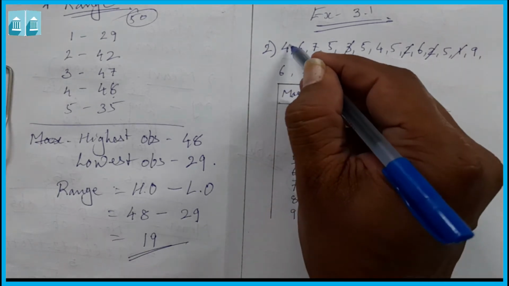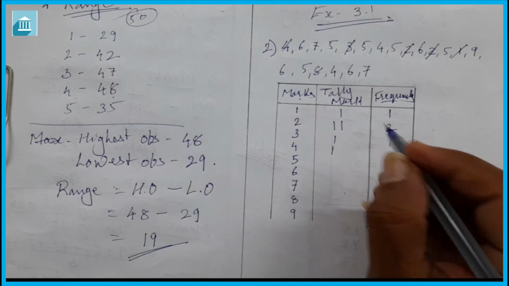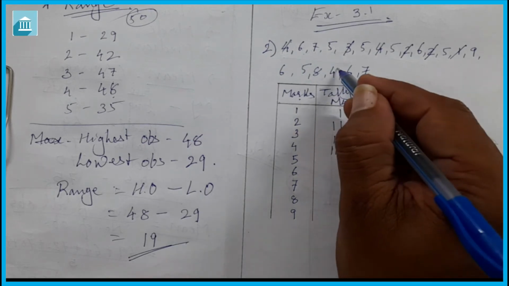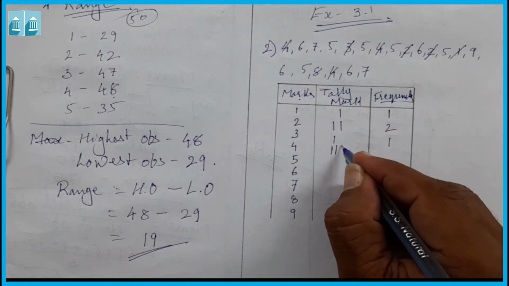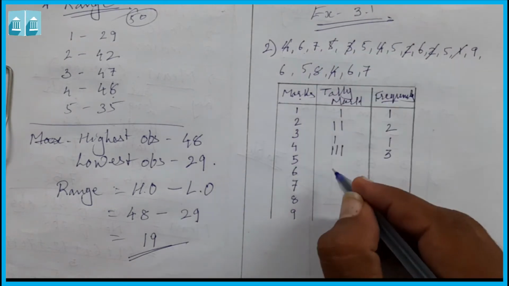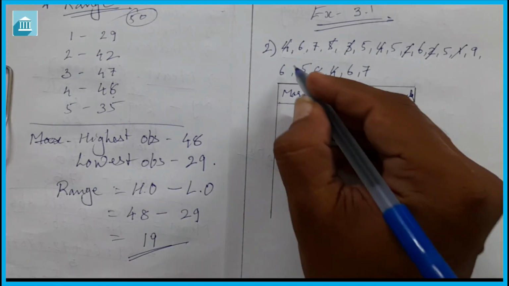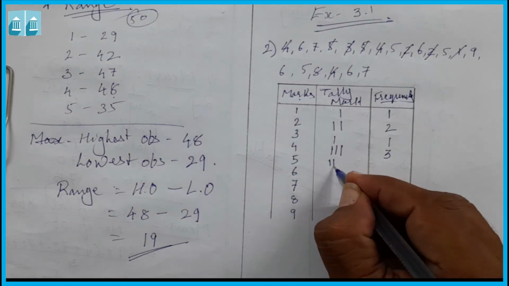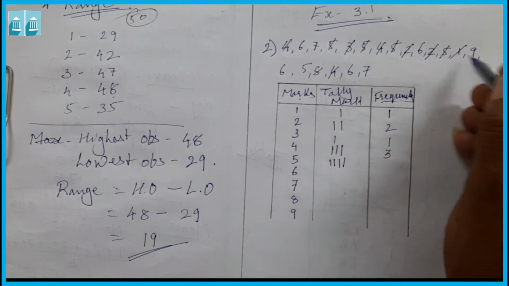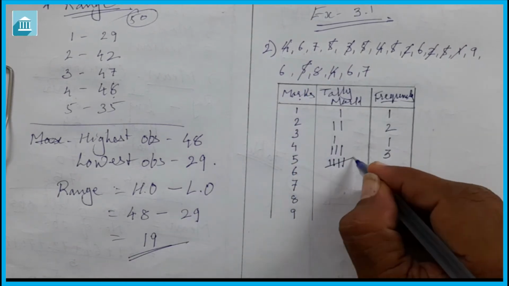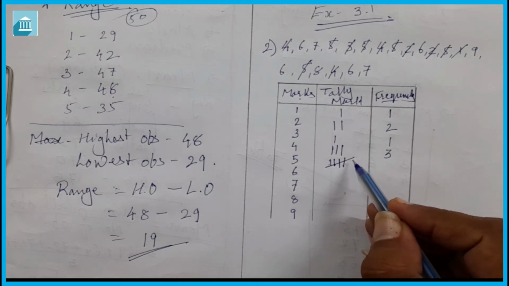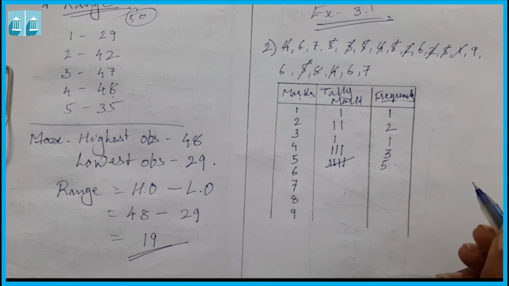Then we will have to see 4, 1, then 2, so again 2, 3, 3, so 4 is our 3 times. Then we have to look for 5. 5 is here 1, so we are going to write here 1, then 2, 2, 3, so 3, 4, 4, and one more time 5. 4, 4, 5 we are going to cut it like this. We are going to write here 5 is 5 times.